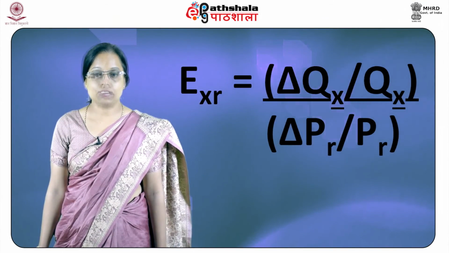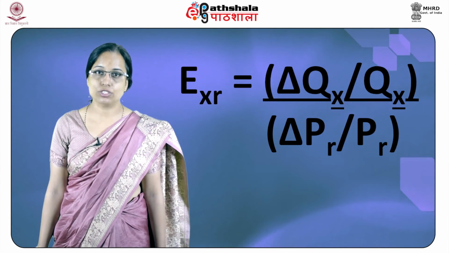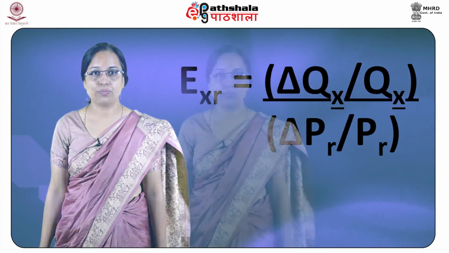Cross elasticity of demand indicates how close a substitute or a complement is to the commodity. For example, as the price of Pepsi increases by a certain percentage, consumers may increase the purchase of Coke by a proportionately higher percentage. In such a case, the cross price elasticity of demand for Pepsi would be termed elastic when measured with respect to the price of Coke. The mathematical formula for cross price elasticity of demand is change in quantity of X by X divided by change in price of the related commodity by the price of the related commodity. Note, PR is the price of the related good here.